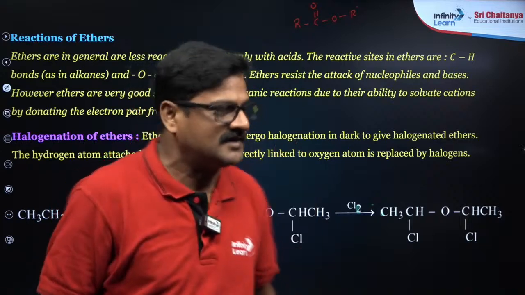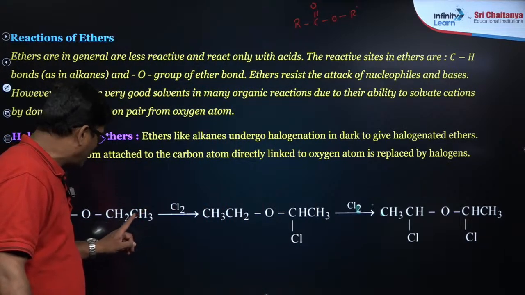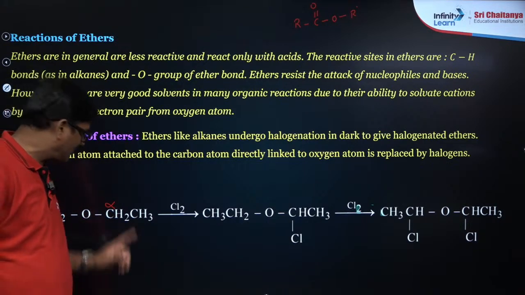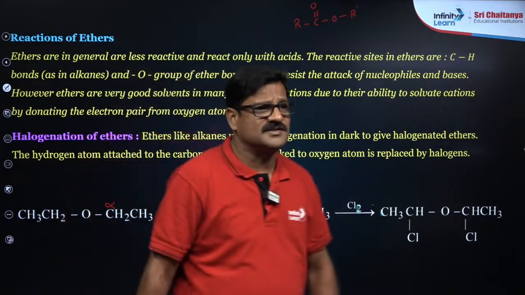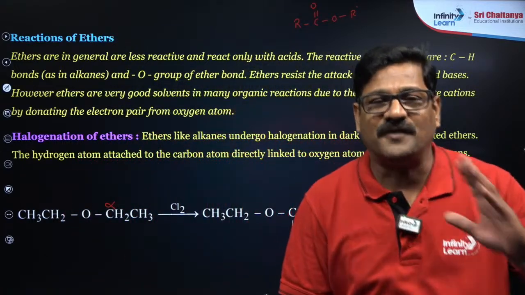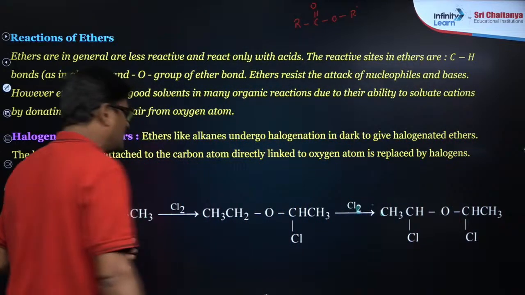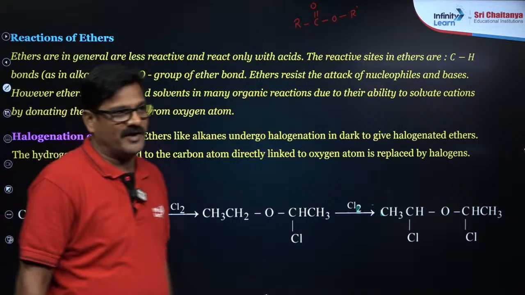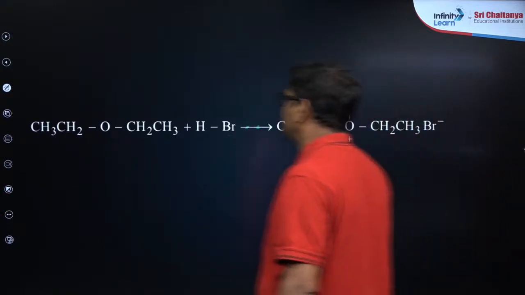Okay, let us continue. When it is reacted with chlorine, this is what you call the ether linkage, and this is what you call the alpha carbon. The alpha carbon is halogenated on either side. This is what you call alpha halogenation. In this alpha halogenation, you can introduce some other functional group also by substitution.